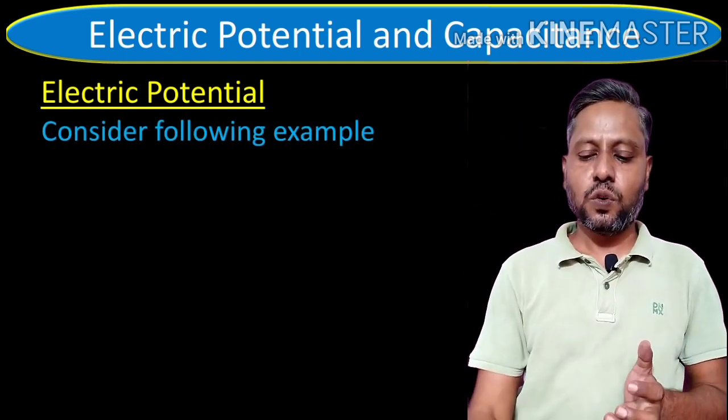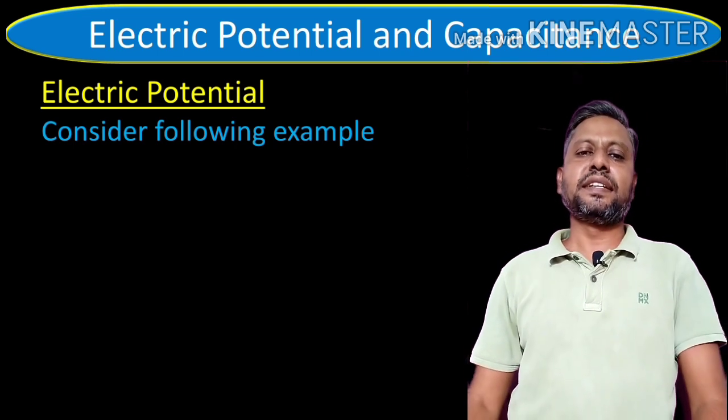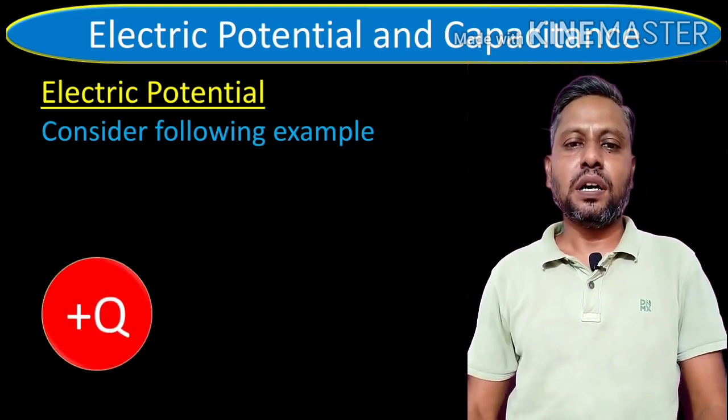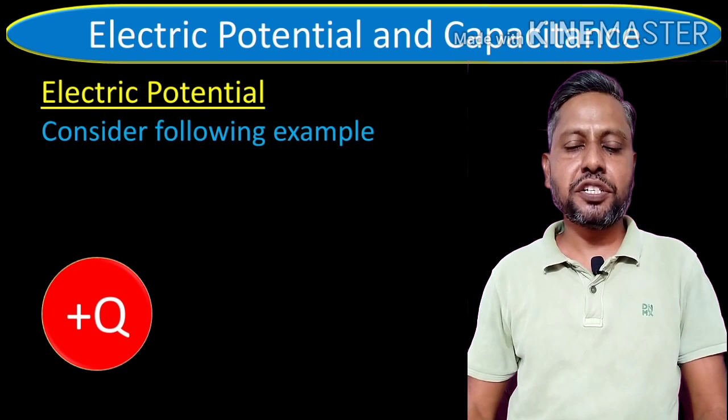According to this example, let us say that we have a plus capital Q charge here.